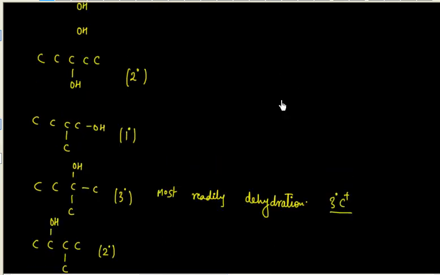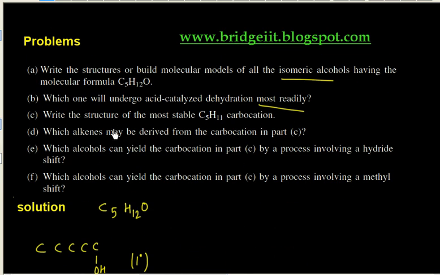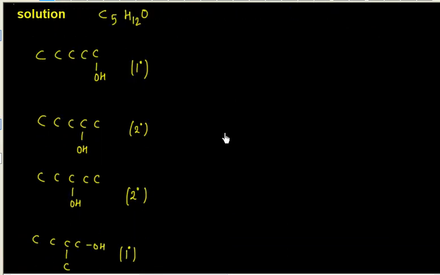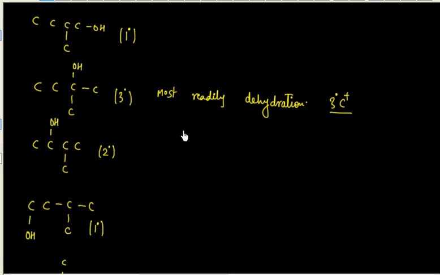Now let us discuss the next part. This says which structure has the most stable carbocation. The same answer. Write the structure of the most stable carbocation, C5H11. This is the same thing. So the most stable carbocation we will have here.